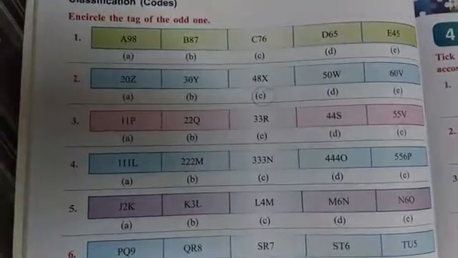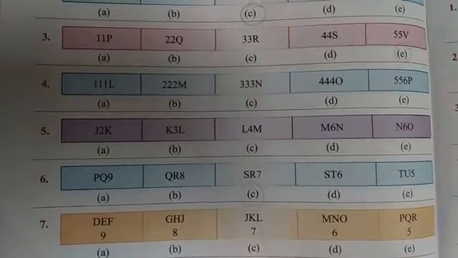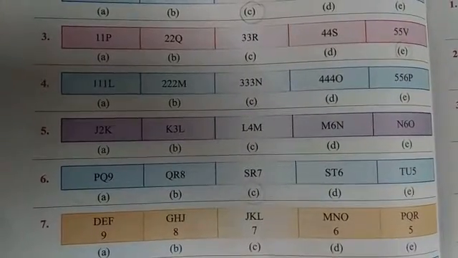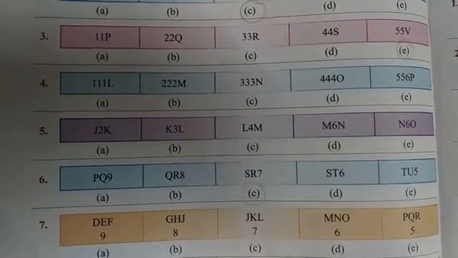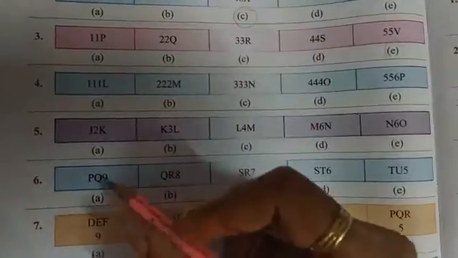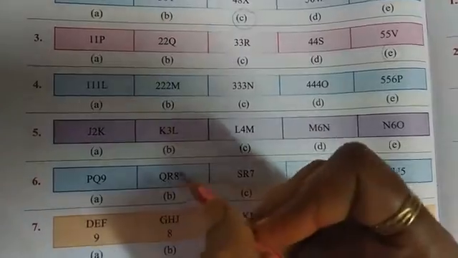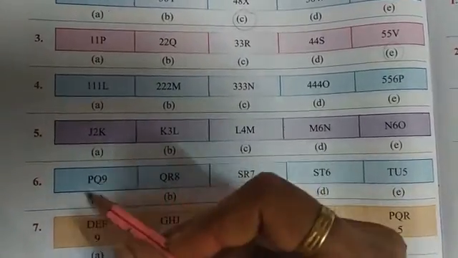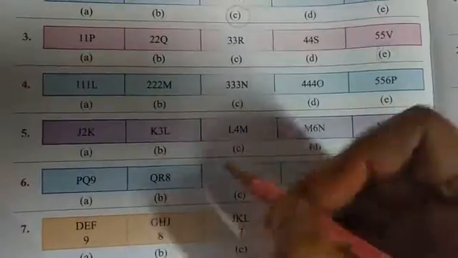Now number 6: PQ9, QR8, SR7, ST6, TU5. You can see PQ, then QR, continuing from Q, QR, then it will be RS.